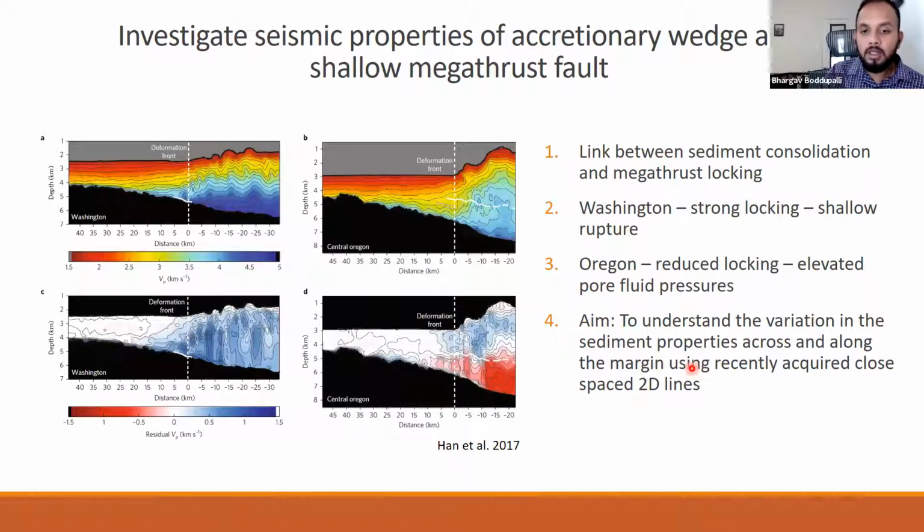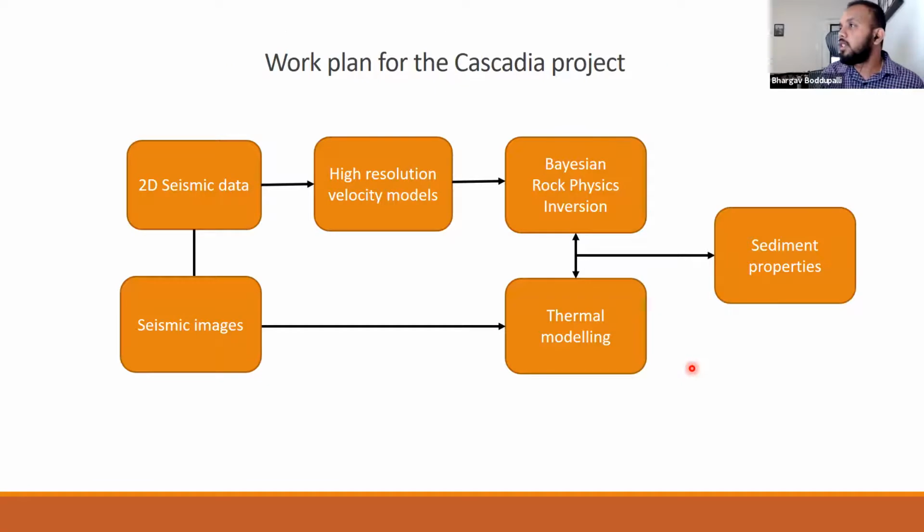So these are the velocity profiles from the previous studies. And this is the work plan which I have for the Cascadia project. We have the 2D data set. There will be seismic imaging done by Ion Geophysical, I think, and then we are going to devise high resolution velocity models. And I'm going to use these high resolution velocity models to perform some Bayesian rock physics inversion. And with the seismic images also, I'm going to do some thermal modeling and combine these both to study the sediment properties of Cascadia.